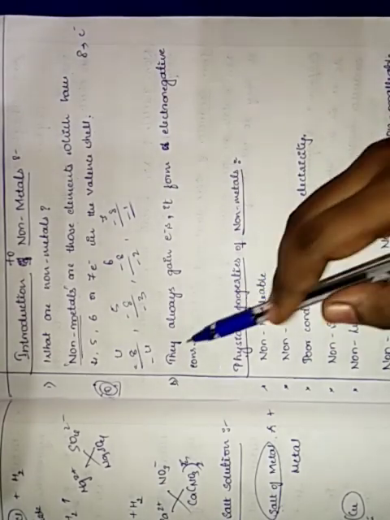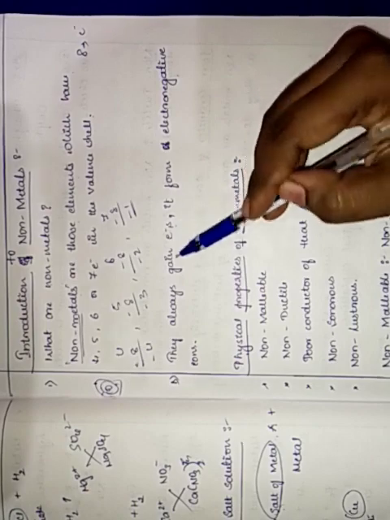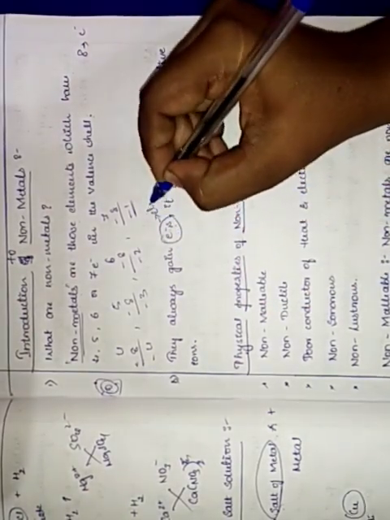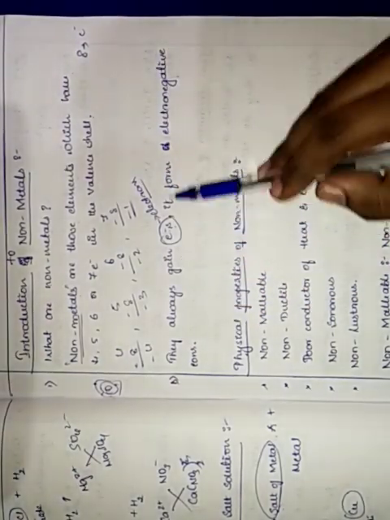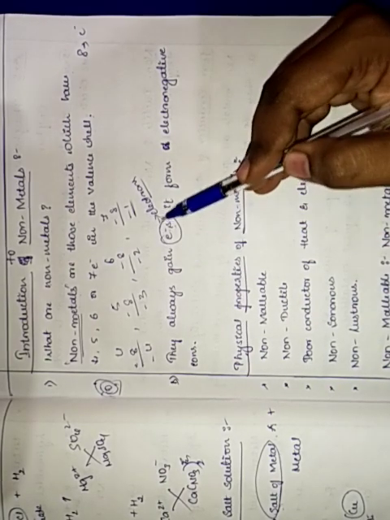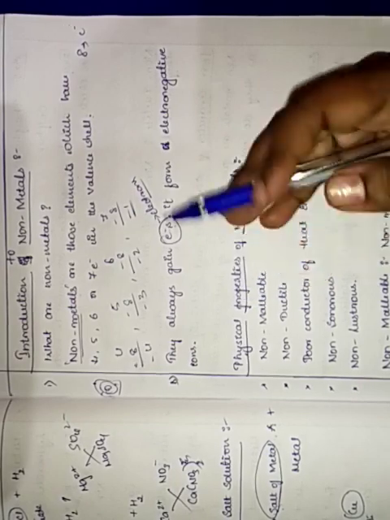Non-metals always gain electrons. In metals, it was losing electrons and forming electropositive ions, whereas in non-metals it is just the opposite.